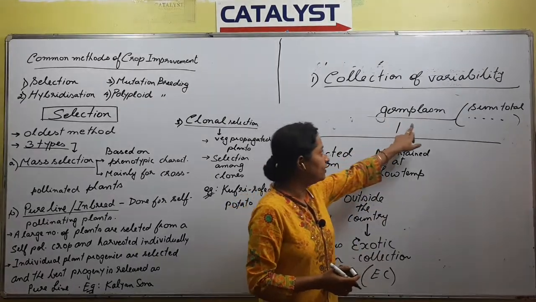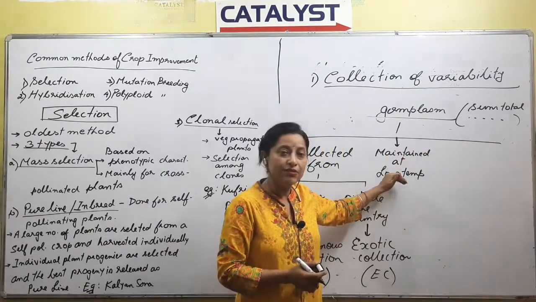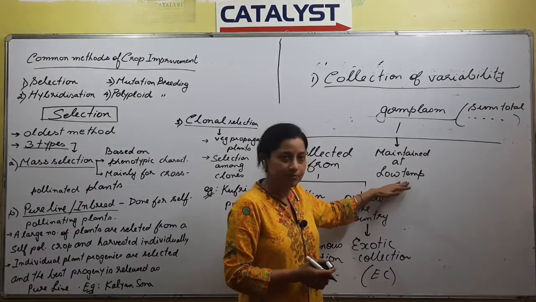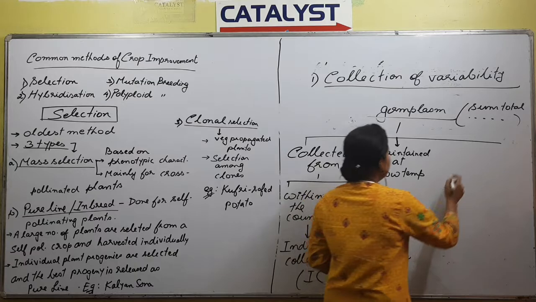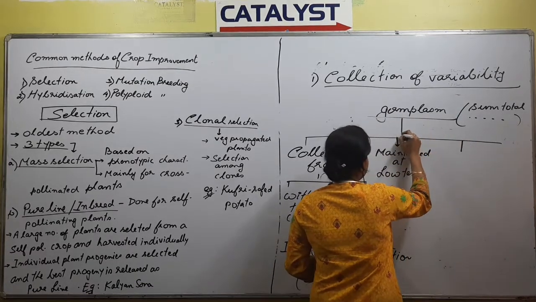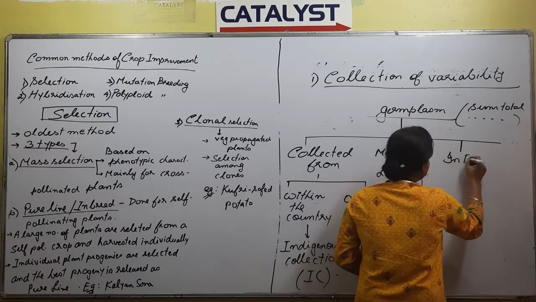As of now, what we know is once we have collected the germ plasm, it has to be maintained. Where will it be maintained? We'll maintain it in low temperature. Generally, this statement is in relation with the seeds that we have collected. Next is if the germ plasm we have collected is from fruit trees.